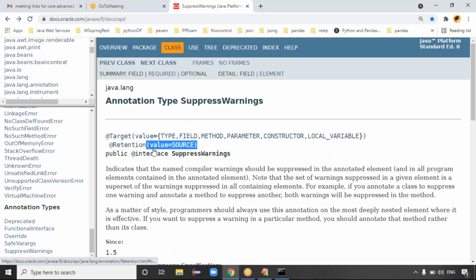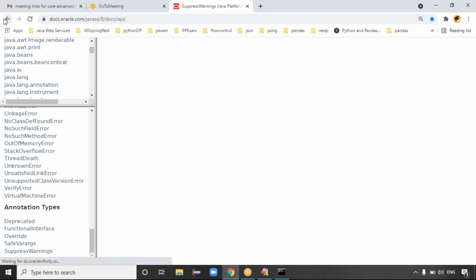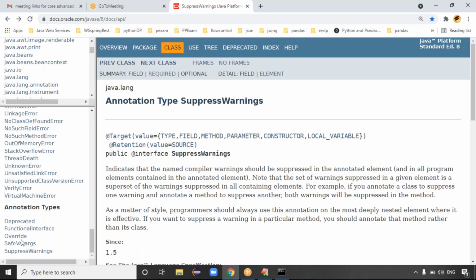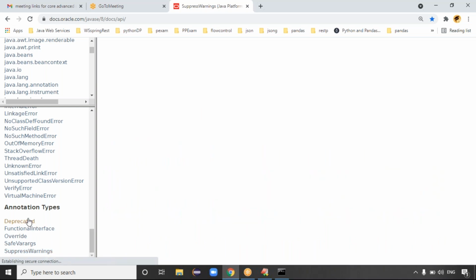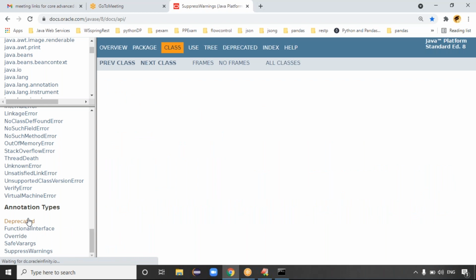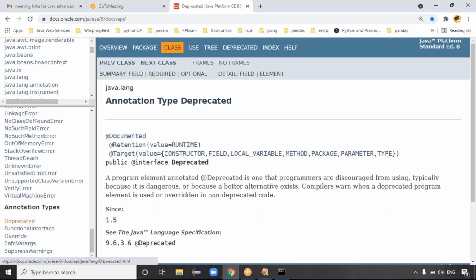That is the SuppressWarnings annotation. We have done two annotations, the Override annotation and the SuppressWarnings annotation. The next one is the Deprecated annotation.